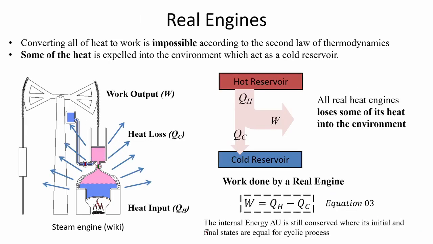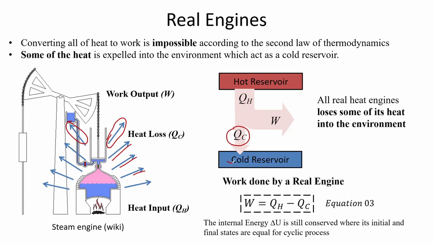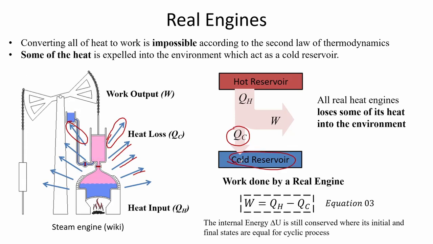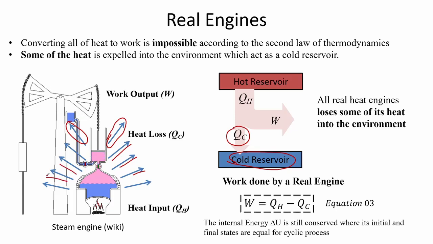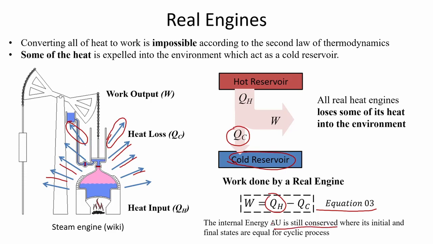Real engines convert heat into work with some heat loss. Converting all of the heat to work is impossible according to the second law of thermodynamics, and some of the heat is expelled into the environment, which acts as a cold reservoir. Shown in the figure, we see how engines lose their heat. Also we see how it is modeled, how its flow of heat moves. The work done for a real engine which has a cyclic process is given in equation 3, where the work is equal to heat from high temperature plus the heat loss. Since it is a cyclic process, its internal energy change is conserved or zero.